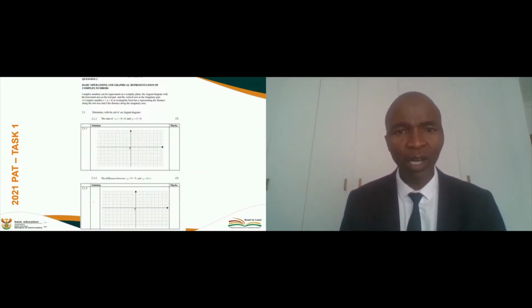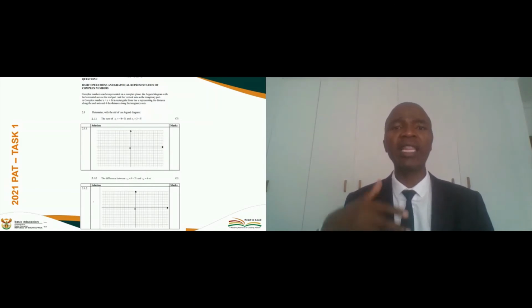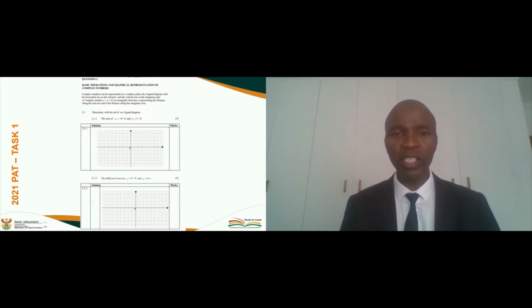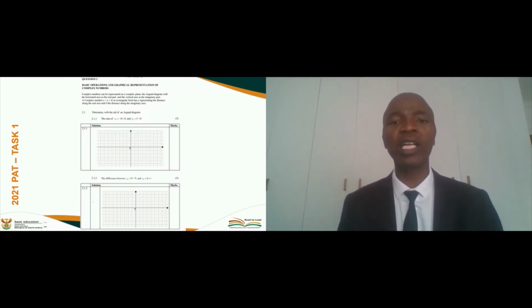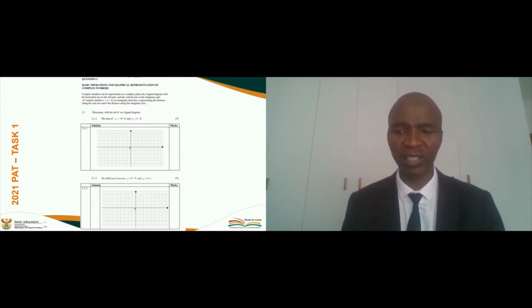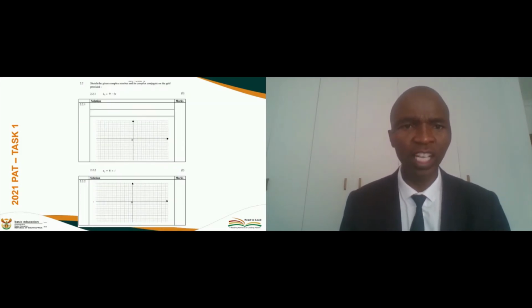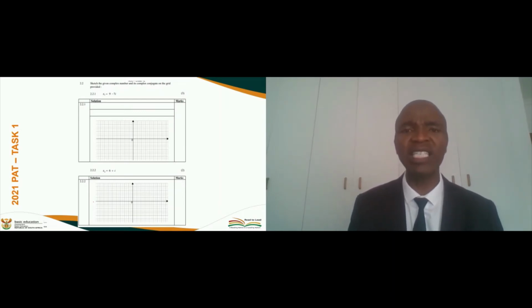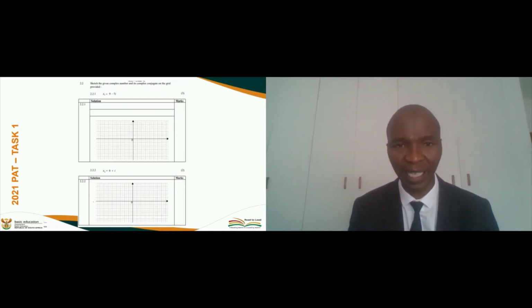Then question 2 now was focusing more on looking at the Argand diagram, as well as addition and subtraction and conjugate. That can be done using the Argand diagram. So it can be done graphically, the issue of addition, where you are able to find even the resultant. That can be done. So this is similar to what is done in technical sciences, in vectors, or in physical sciences for that matter. So I'm not going to go through question by question, colleagues, because you should have been exposed to this. The nice thing about it is that it is a worksheet, so learners answer here.